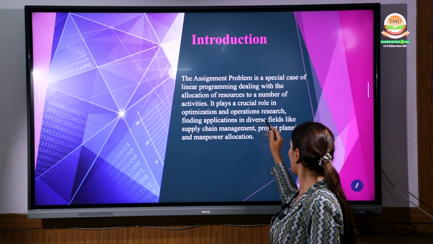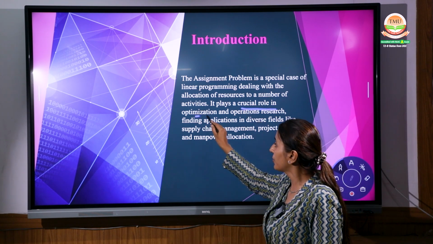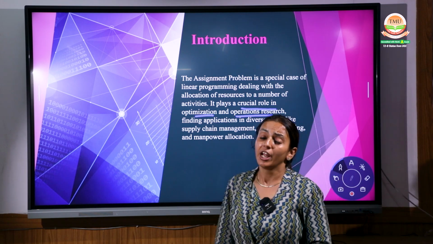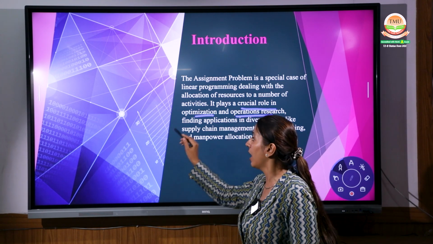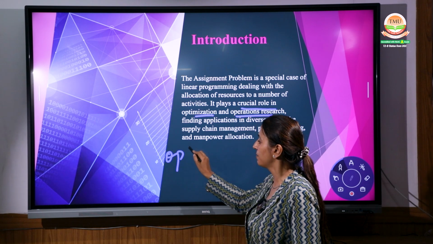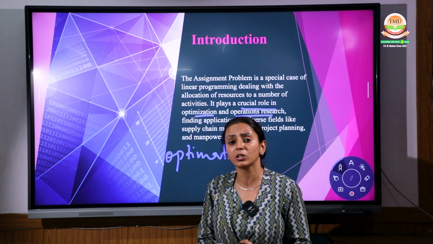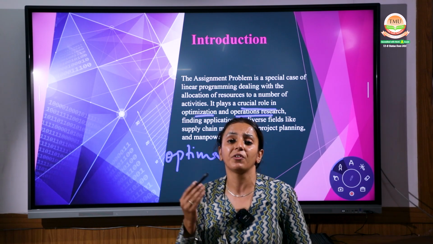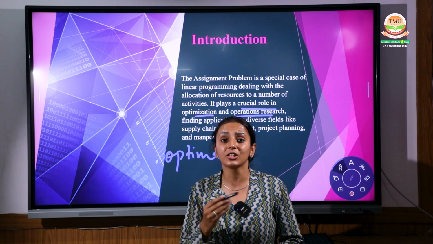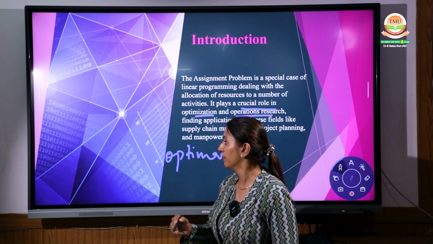It plays a very crucial role in optimization and operational research. In the assignment problem, we are focused more and more on optimization. Optimization of resources should be there. In economics also, we heard this term, optimization of resources in an effective and efficient manner. As resources are very scarce, we have to use them effectively.